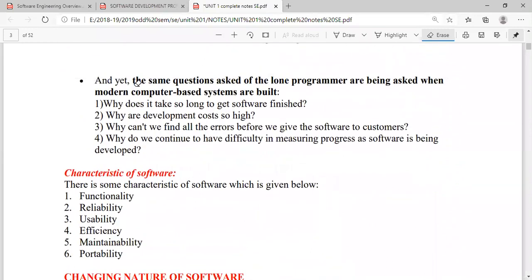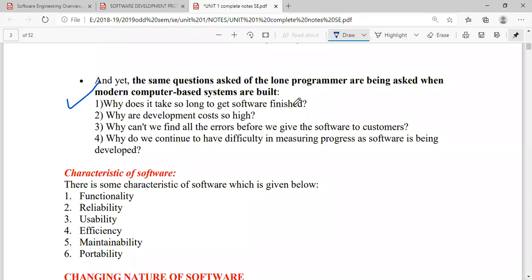In spite of all this, there are certain questions that may arise. When we need some programmers to work on new softwares, there are certain queries that may come during the software development. What are those queries? Why does it take so long to get a software finished?